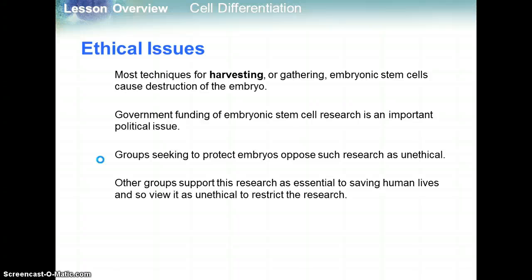This is among all sorts of other ethical issues with all sorts of other things in science. Like from the first chapter, we talked about ethics in science. So it's a very interesting topic. Okay, that is it for chapter 10.